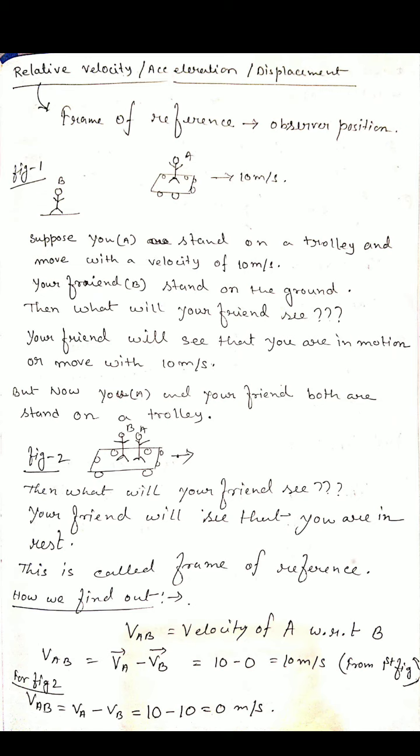So that is also the same. When we find the relative acceleration, that is written as A suffix AB. So acceleration of object A minus acceleration of object B, that is 10 minus 0, 10 meter per second square, and in the second case also it is 0.